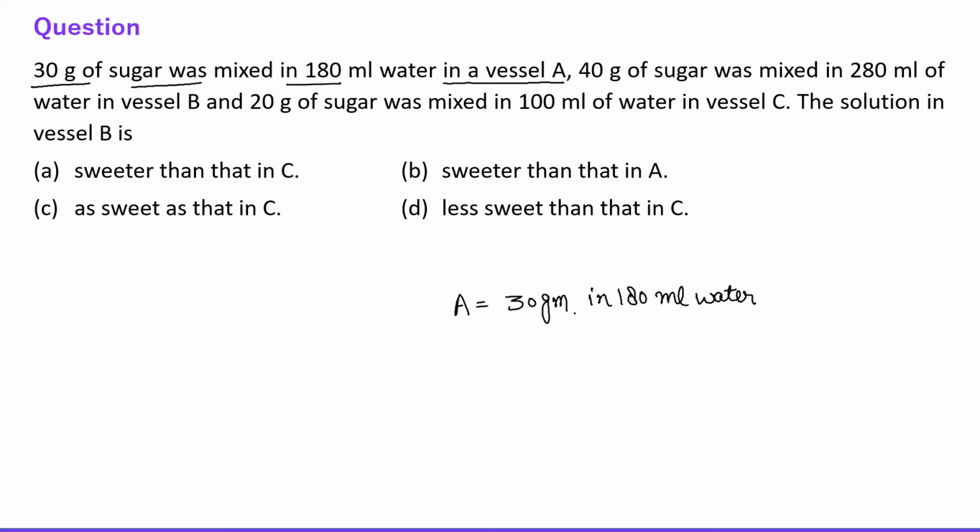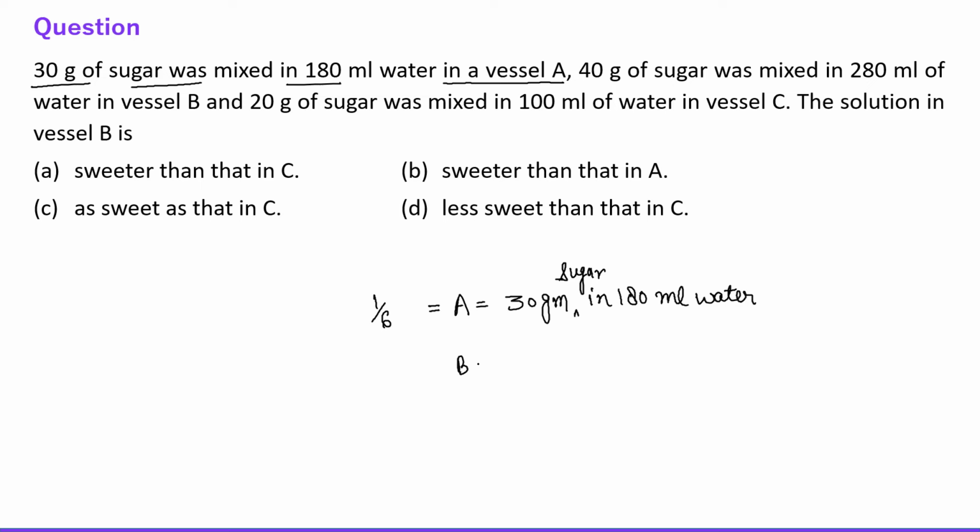So 30 gram sugar actually. I should write 30 gram sugar in 180 ml water. So it means in vessel A, 1/6 part of sugar is there, right? Obviously, 30 is 1/6 of 180.